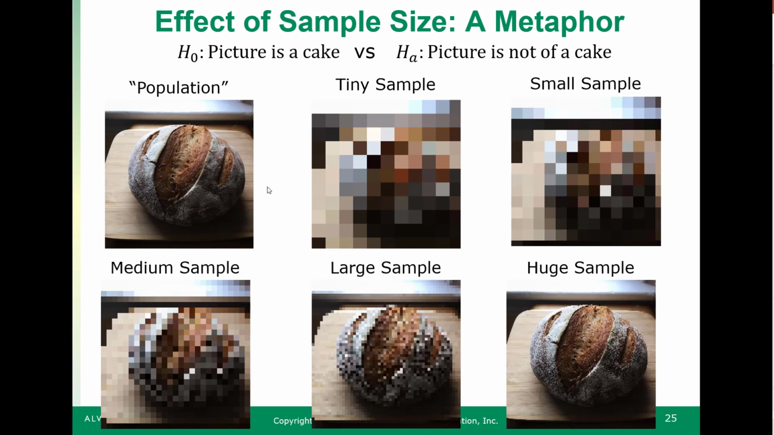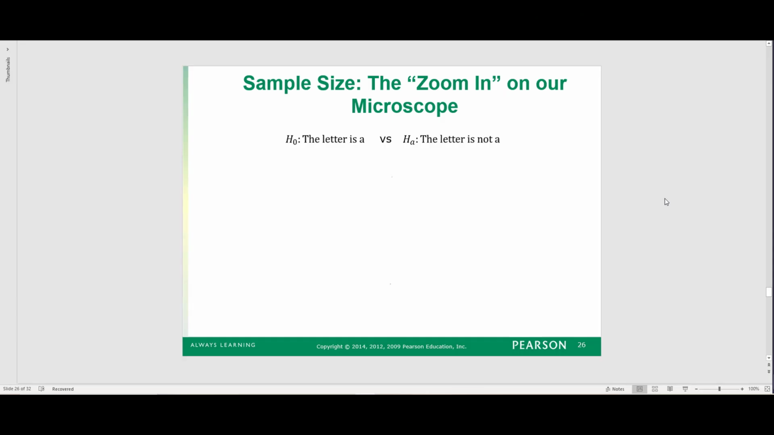The better idea you have of what the population looks like, the easier it is to contradict the null hypothesis when it's wrong. Another metaphor I like to use when we're talking about sample sizes and hypothesis tests is that it's acting as the zoom of our microscope. The larger sample size we have, the closer we can zoom in to what we're looking at, and the easier it is to tell if the null hypothesis is wrong.